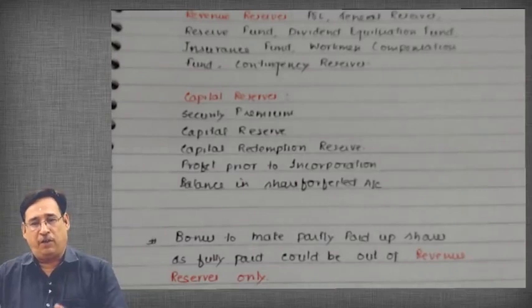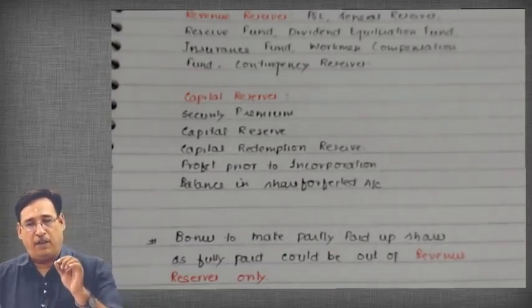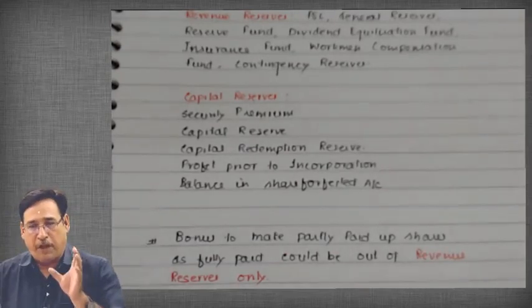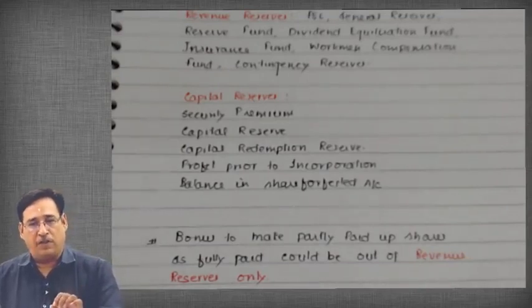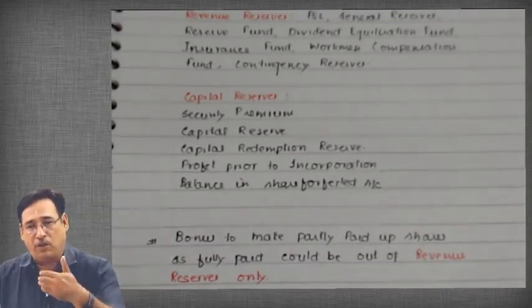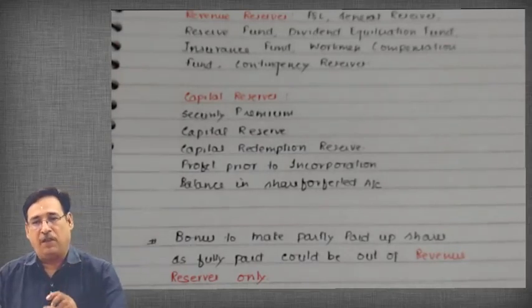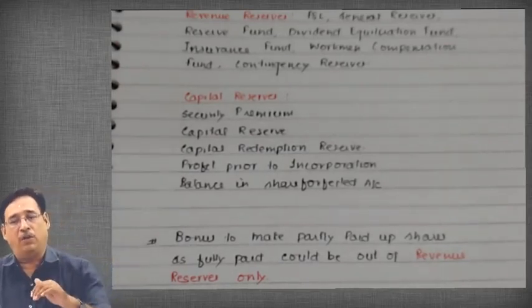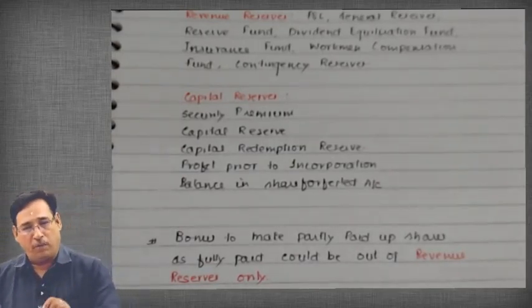However, preference is given to capital reserve. First you use the capital nature reserve and only then go for revenue nature reserve. We'll talk about that when we pick up the practical part.